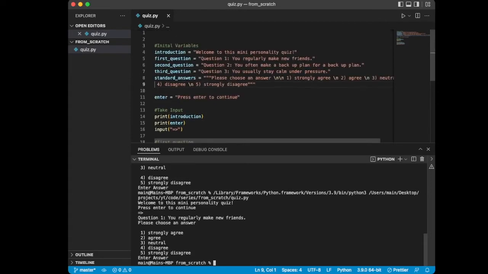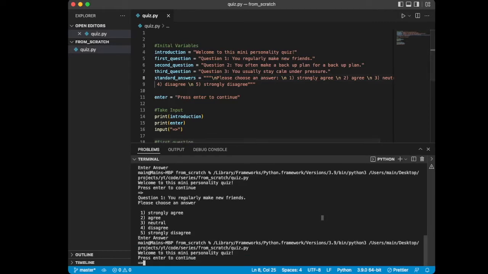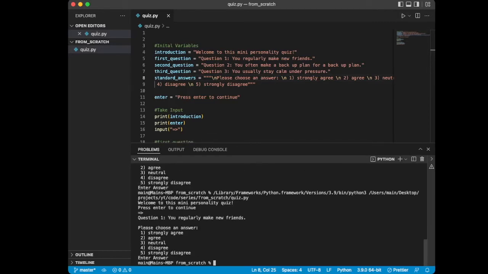I just noticed that I did not include a colon here. So I'll include that to make it look a little better. And you know what? Maybe I'll get rid of one of these line breaks so that we don't have a space between question 1 and the prompt. And maybe I actually want a line break above so it separates from question 1. So now if I save that and run, we press enter, you can see this is starting to look a lot better.